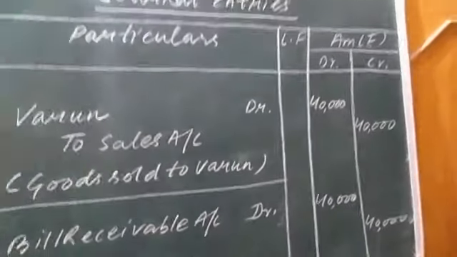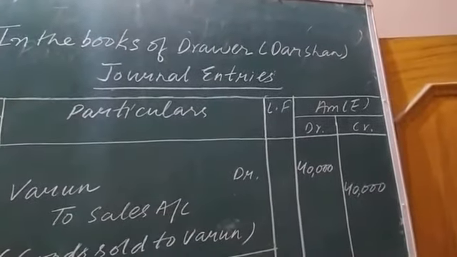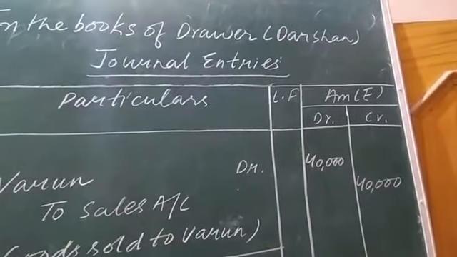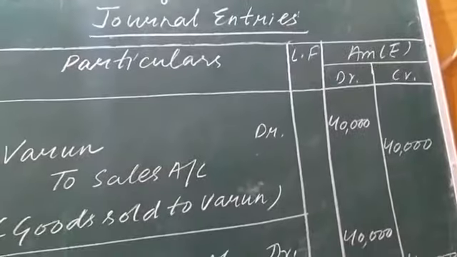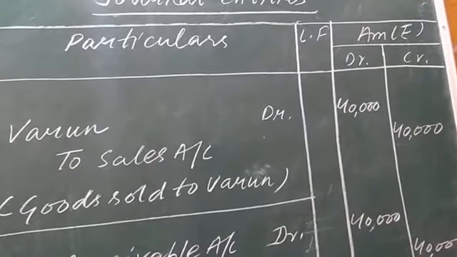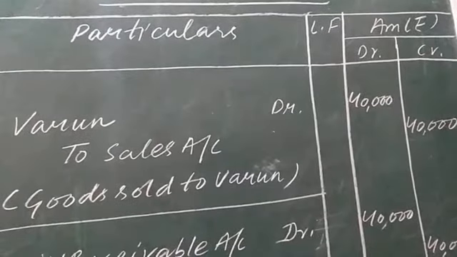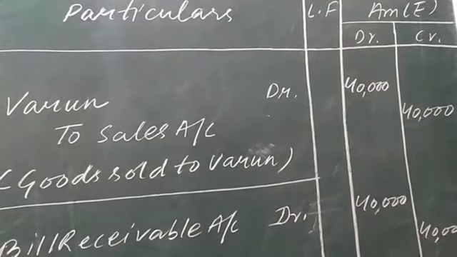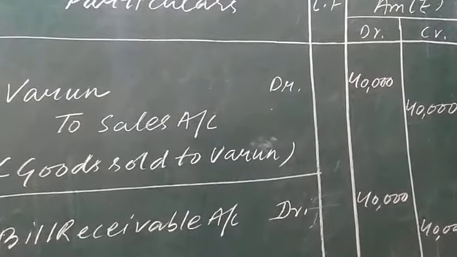Now I am showing you the journal entry in the books of drawer Darshan, that is the seller here in this question. When passing the journal entry related to this transaction, the journal entry will be Varun debit to sales account.